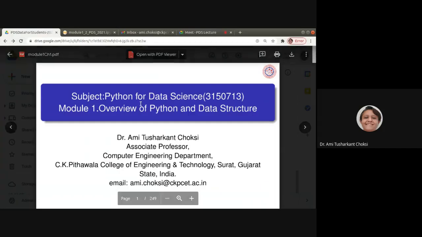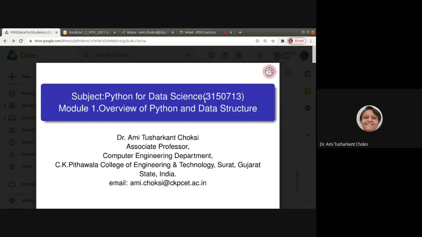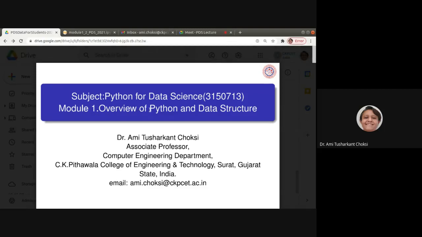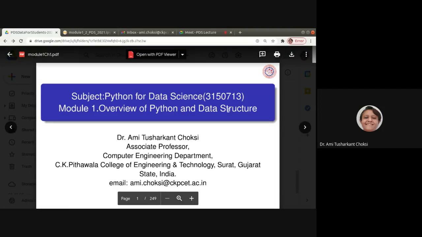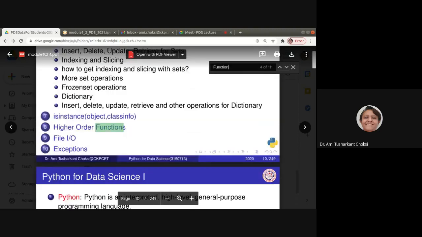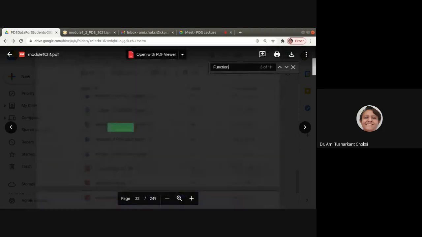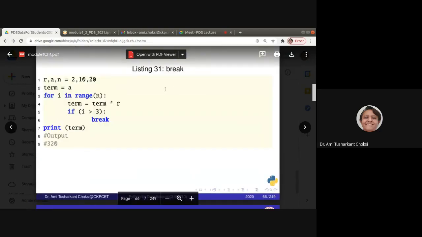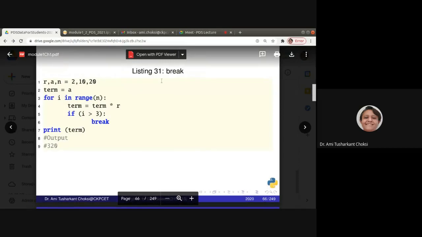We are learning our subject Python for Data Science, 3150713. In that, we are learning module 1, that is Python and data structure. In the last lecture, we have seen while, for, and we have seen break and continue too, right? So this is the last example we have seen, that was of break.